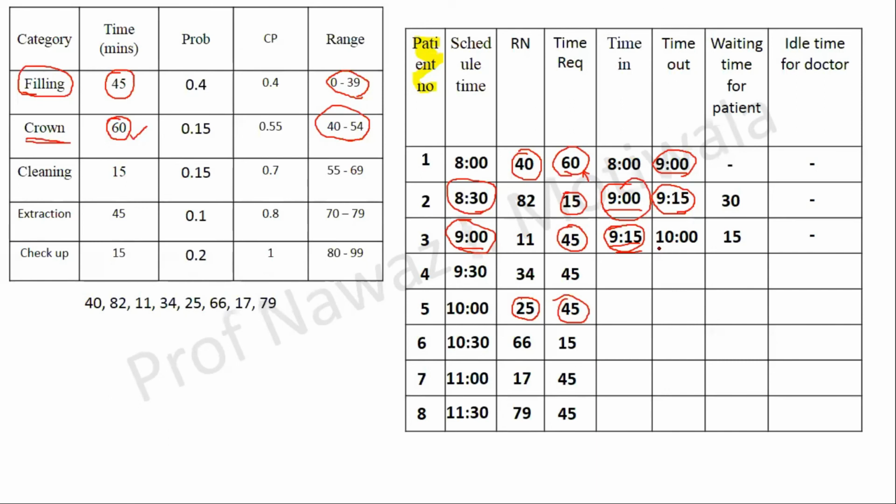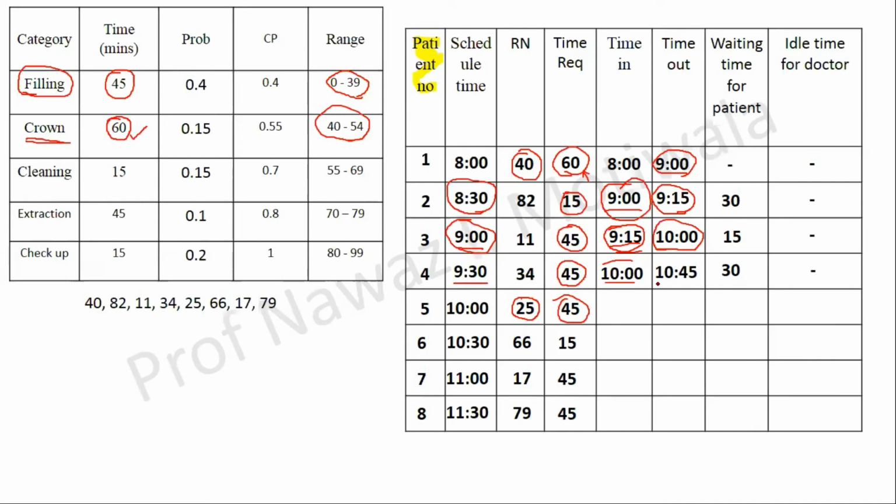So we were till here, wherein the third patient will be coming out at 10, and because this is coming out at 10, the next will go inside at 10 a.m. And it requires 45 minutes of work, so he will be coming out at 10:45. And the waiting time, if you observe 9:30 and 10, there is a difference of 30 minutes, and there will be a dash here.